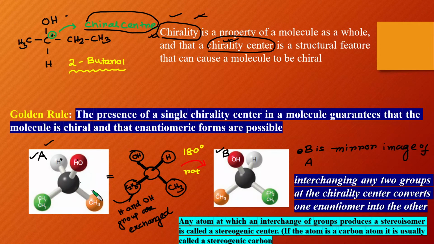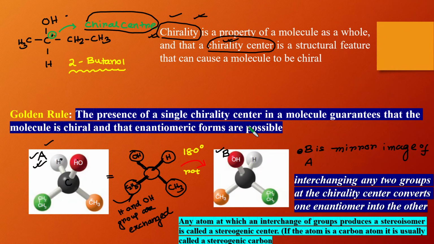Now this center is also a type of stereogenic center, because A is basically a stereoisomer of B. So this is called a chirality center as well as a stereogenic center. If you interchange any two groups attached to a stereogenic center, you will get another stereoisomer. In this case, we are getting the enantiomer.